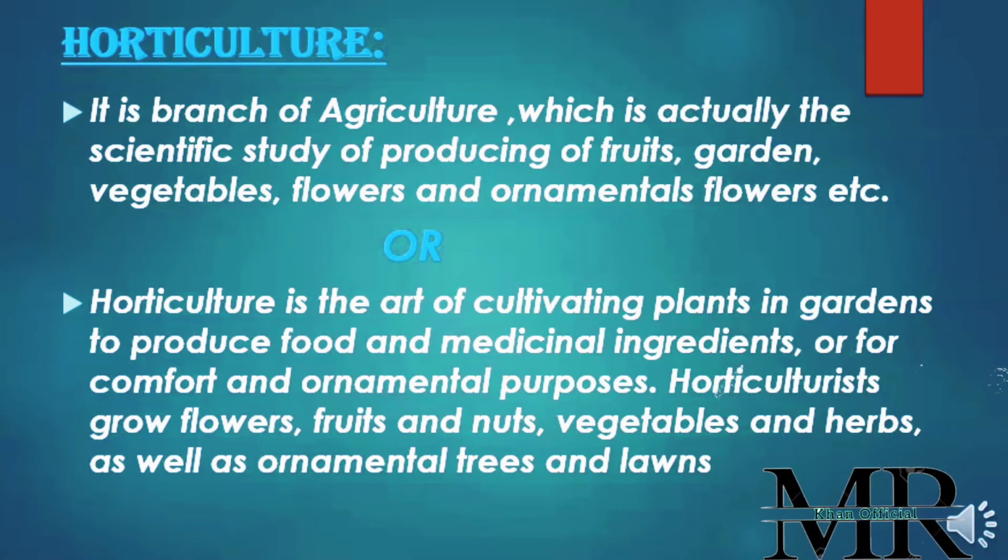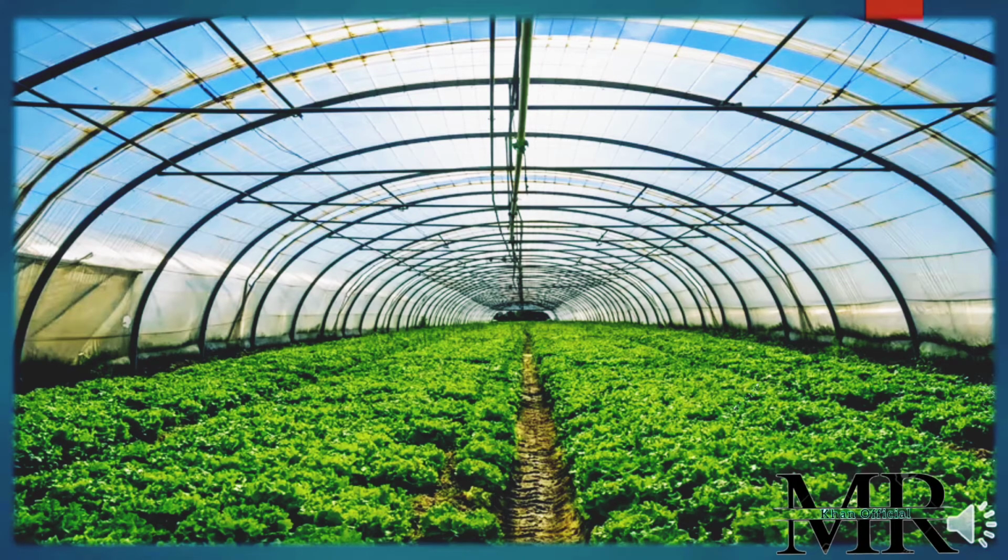In other words, we can say horticulture is the art of cultivating plants in gardens to produce food and medicinal ingredients, or for comfort and ornamental purposes. Horticulturists grow flowers, fruits and nuts, vegetables and herbs, as well as ornamental trees and lawns. So producing these ornamental plants, flowers, and vegetables is known as horticulture. Here in this diagram, you can see we cultivate vegetables for different purposes in specific rooms. So this is horticulture, producing plants, vegetables and fruits.